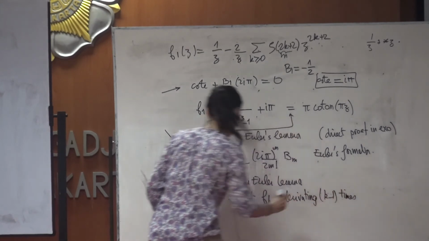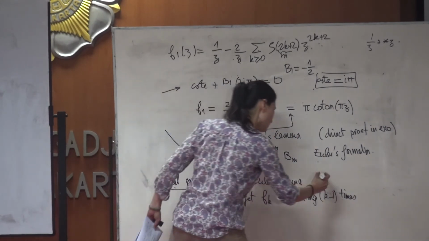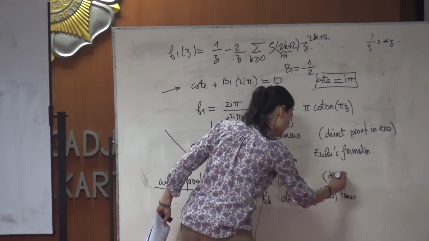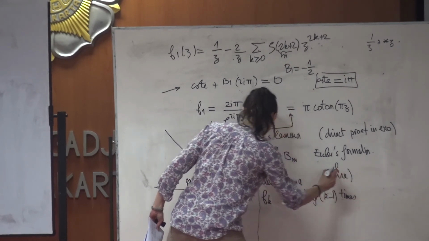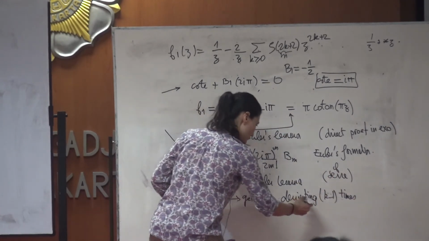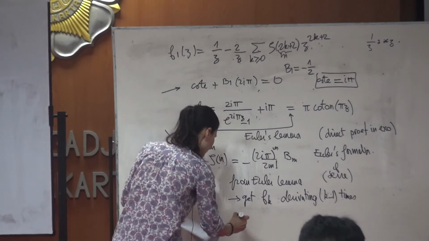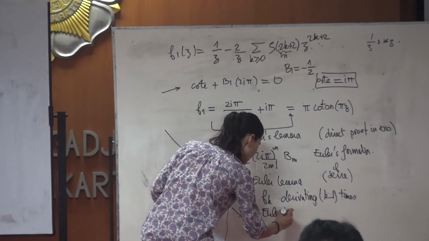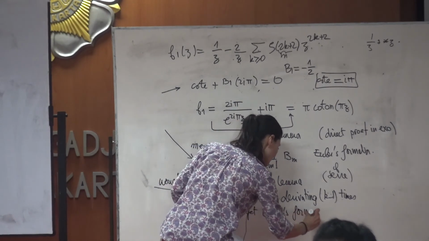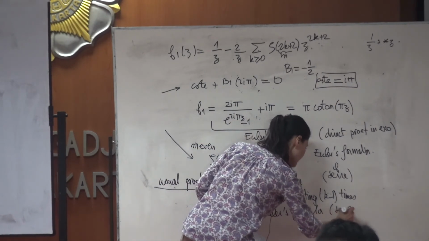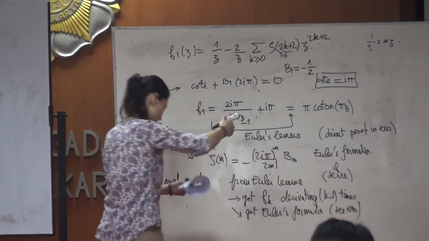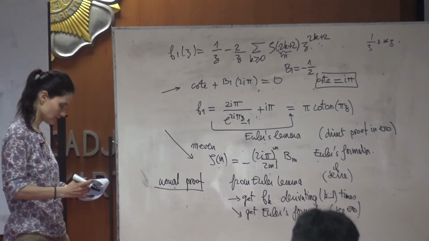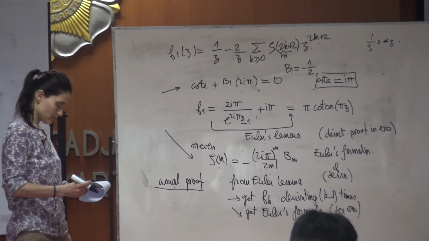You can see this in all classical books, like for instance Serre's book: you get f_k by differentiating k minus 1 times, and then, like in the exercise, the Euler formula. So this is a slightly different way to do this.